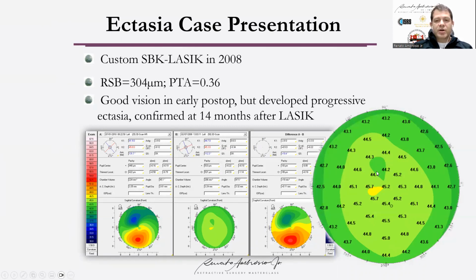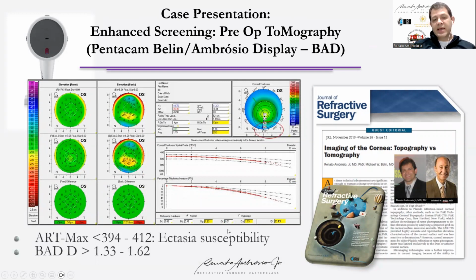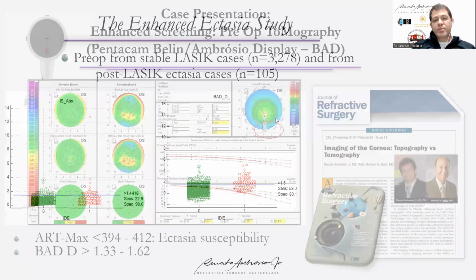But this case was part of a study that looked at the subjective variability of classifications of experts, and the mode was 0 with this scale and also with a 0.5 normative scale. Interestingly, corneal tomography was obtained from this patient, and retrospectively, we could go look back at the raw data and see ectasia susceptibility based on a low ARTmax, lower than 400, and a BAD-D that was higher than 1.5. So this is a patient in whom we were able to detect ectasia susceptibility.